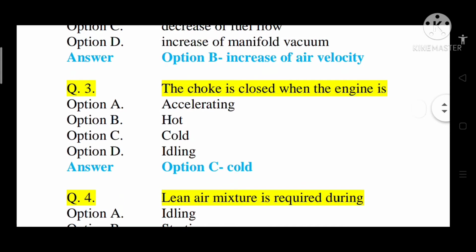So Venturi in the carburetor results in option B, increase of air velocity. Question number 3, the choke is closed when the engine is option A accelerating, option B hot, option C cold, option D idling. So correct answer is option C, that is cold.